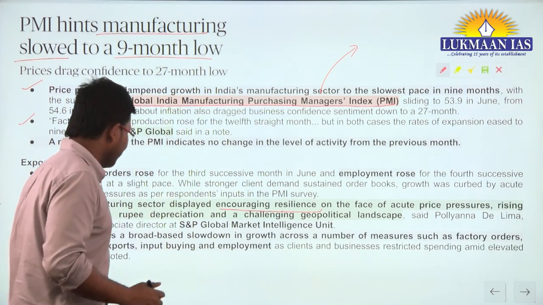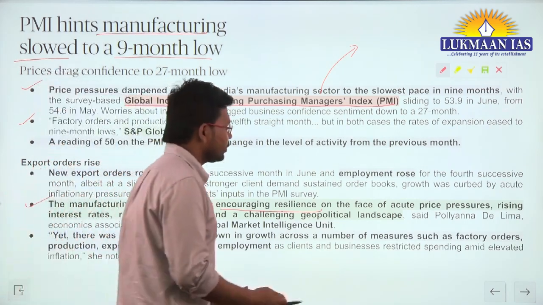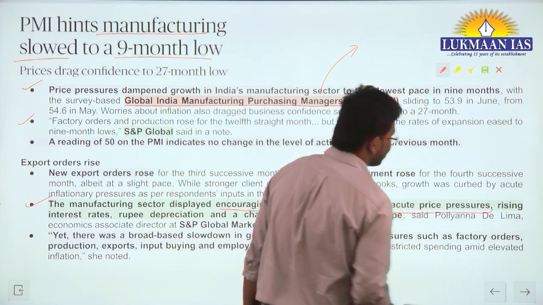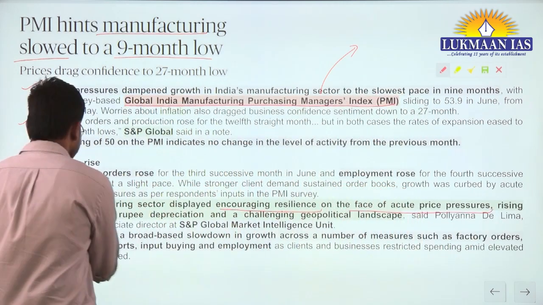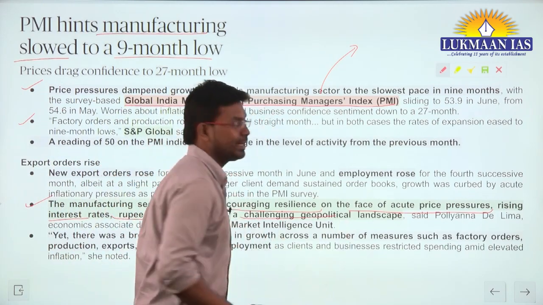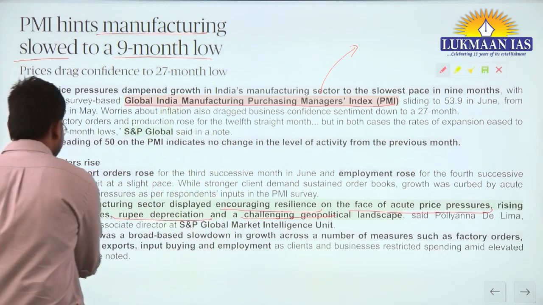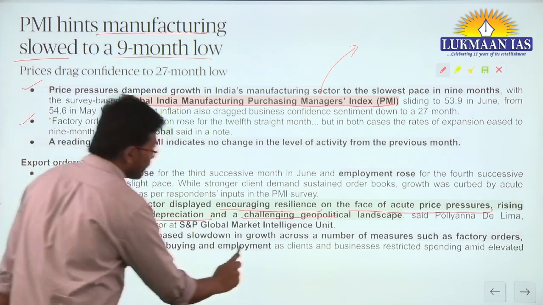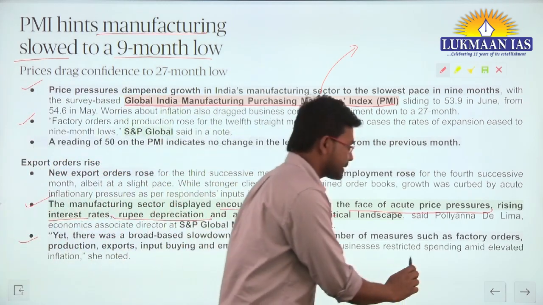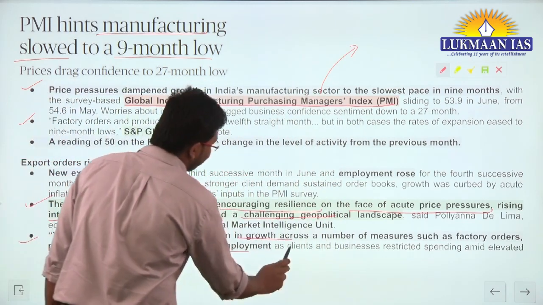It says the manufacturing sector displayed encouraging resilience in the face of acute price pressures, rising interest rates, rupee depreciation, and a challenging geopolitical landscape. Yet there was a broad-based slowdown in growth across a number of measures such as factory orders, production, exports, input buying, and employment.